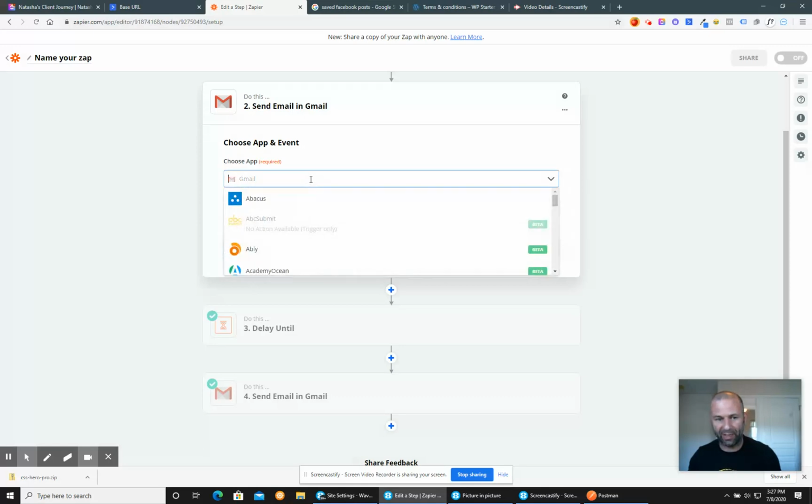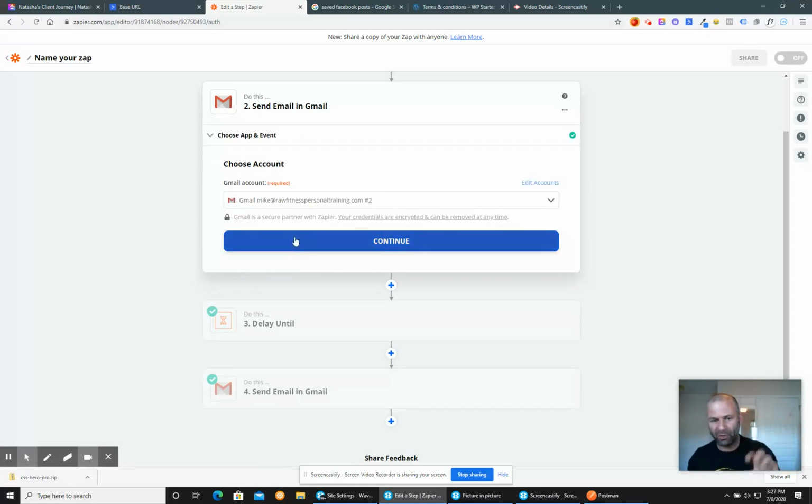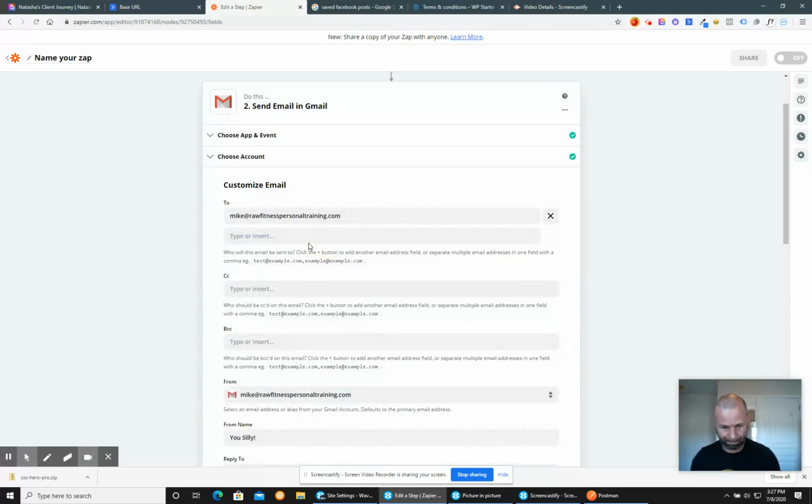And so you're going to choose the app and event Gmail. You're going to do send email. So this scenario sets up, you're going to send email. You're going to log into your account. Who is it going to? You're going to send this to yourself. So type your email address right there. Okay, if you need to pause the video, go for that.